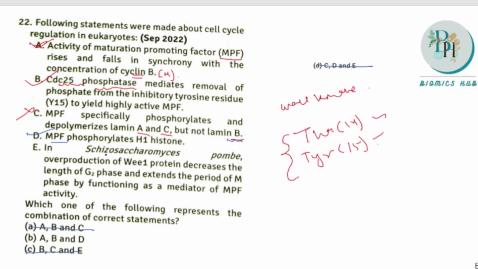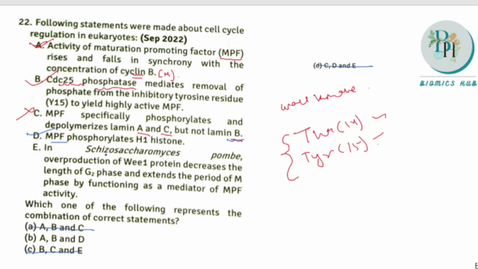What is this statement telling? The Wee1 protein is an inhibitory kinase. As it is a kinase, it phosphorylates threonine 14 and tyrosine 15. The statement says that when Wee1 is overexpressed, it decreases the length of G2.